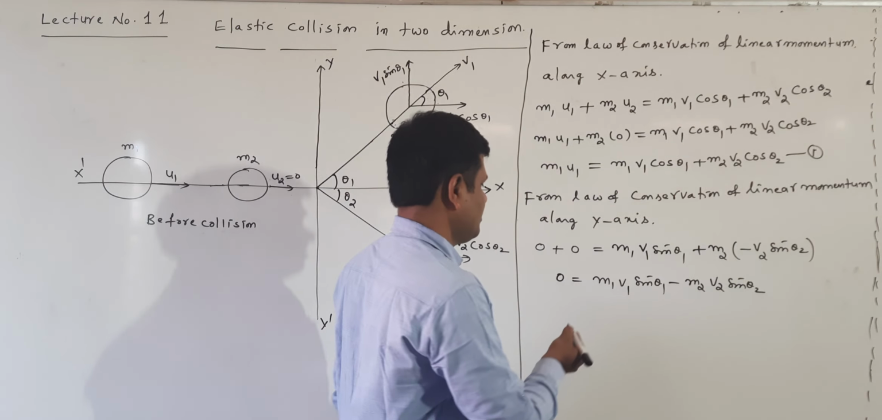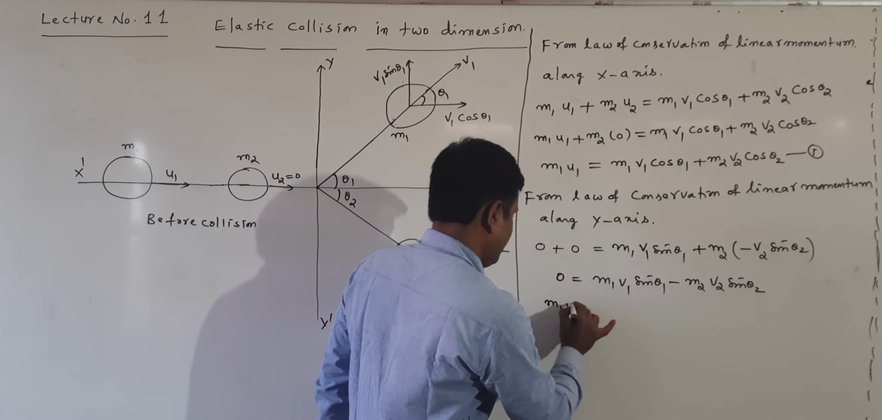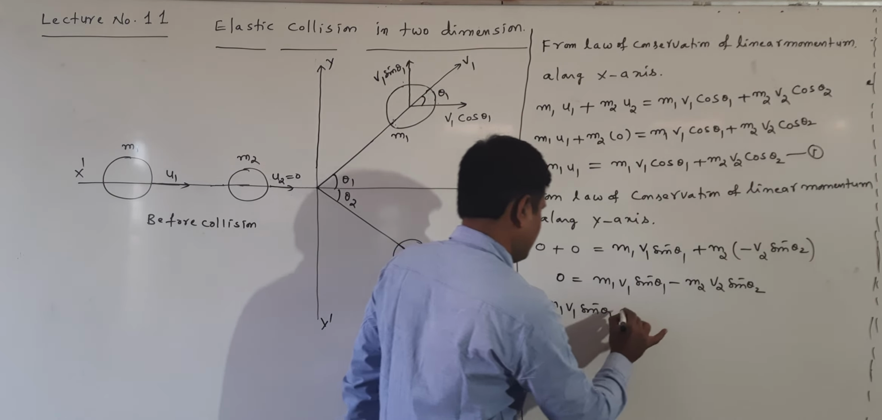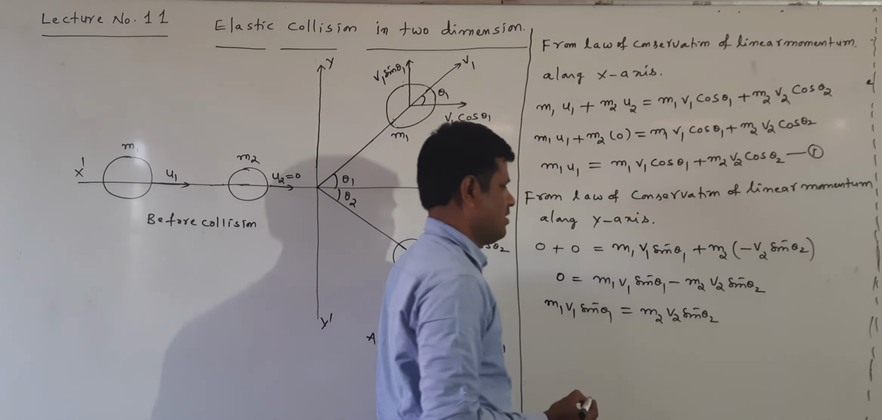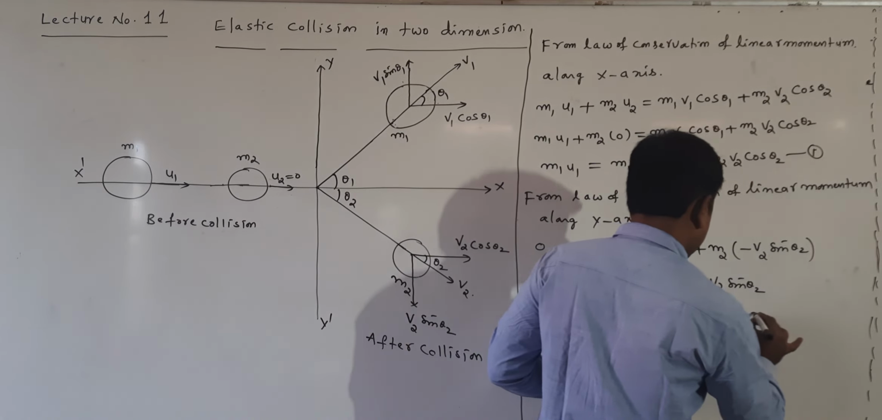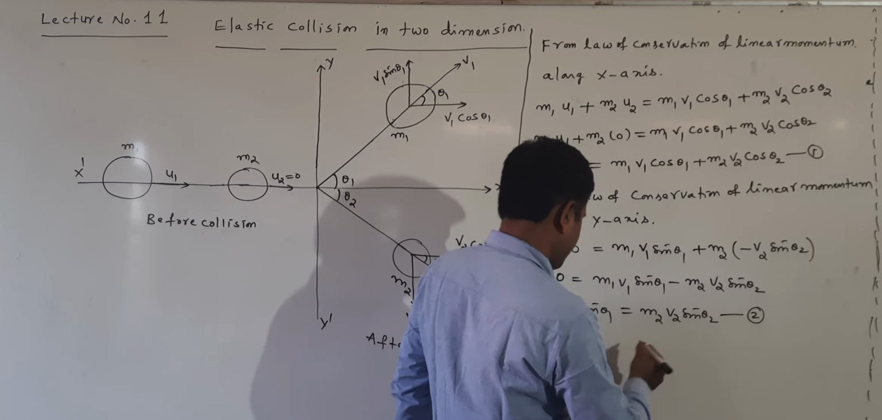Another way we are writing it like this: m1 v1 sin theta 1 is equal to m2 v2 sin theta 2. This is given as equation number 2. Now listen here, I am showing how I am writing this equation.